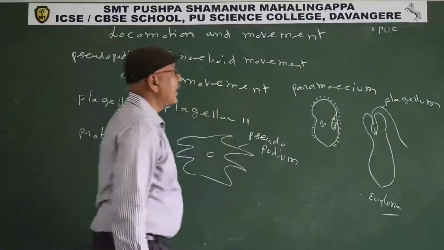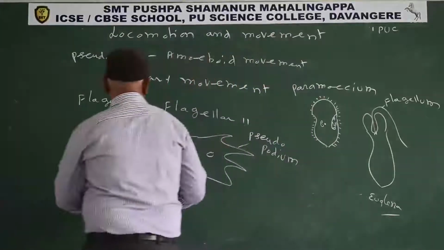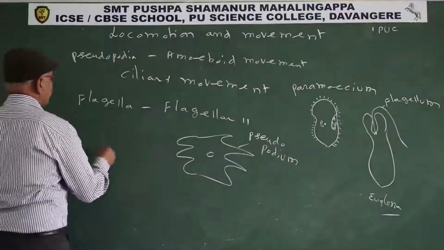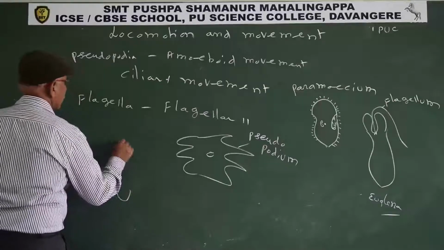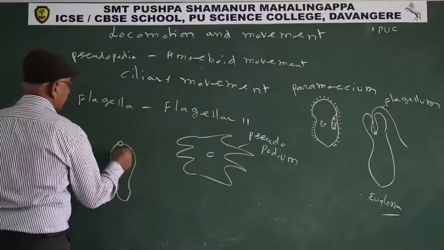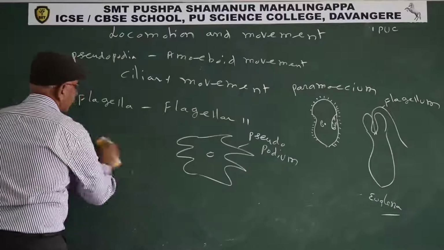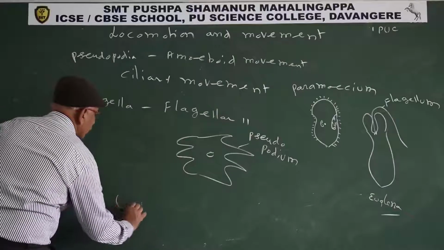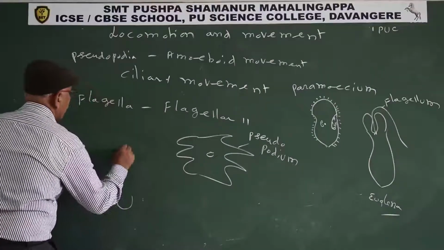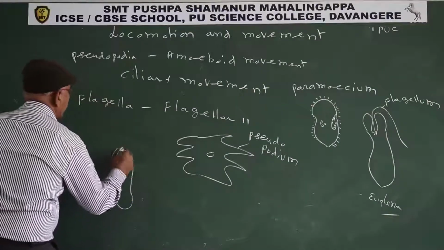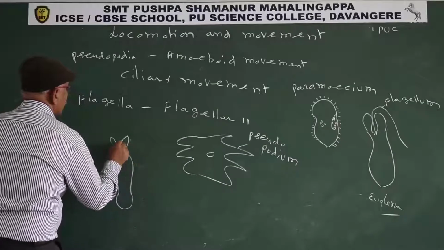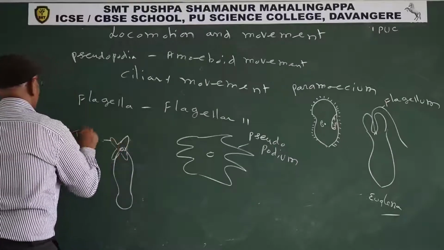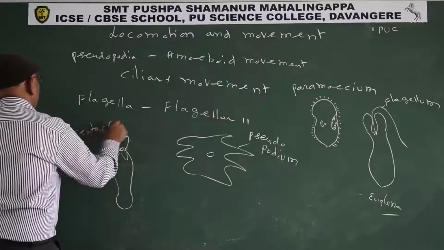So similarly tentacles. Tentacle is also known as arm.